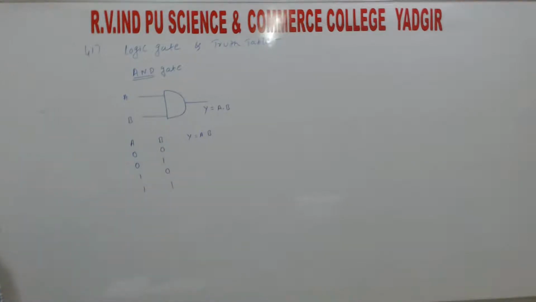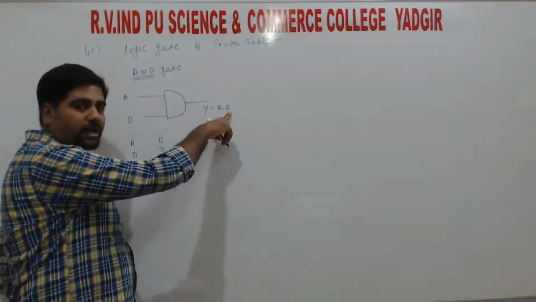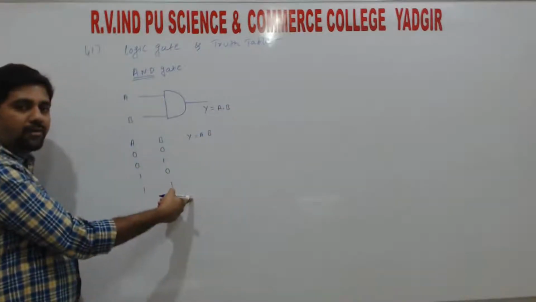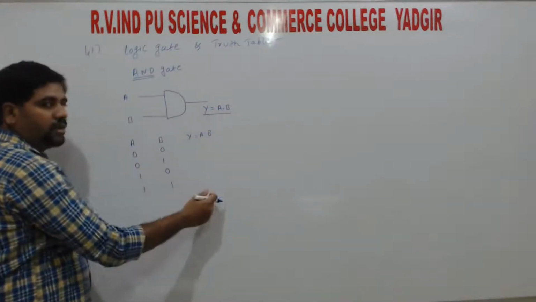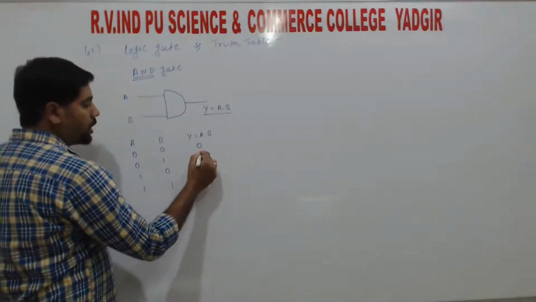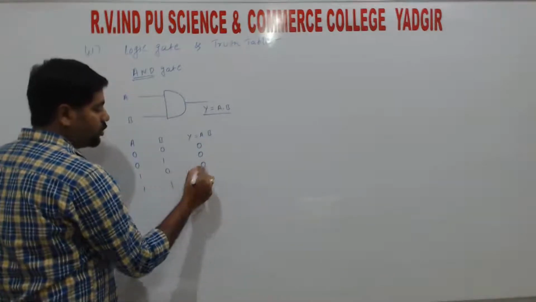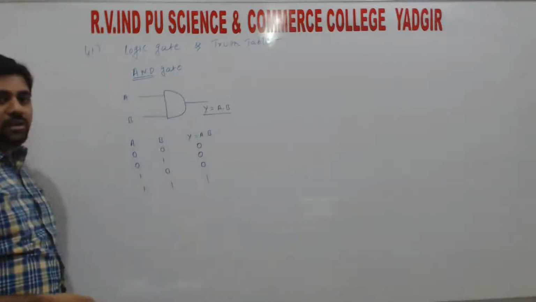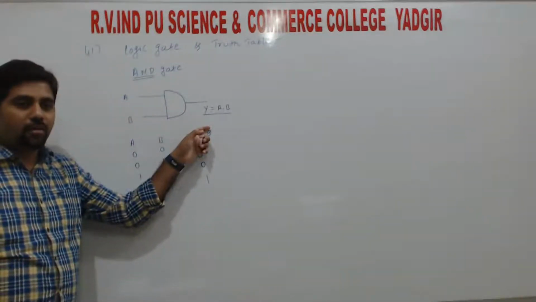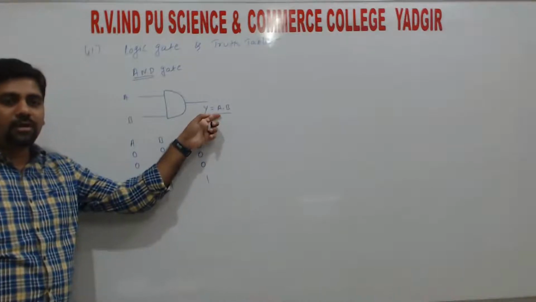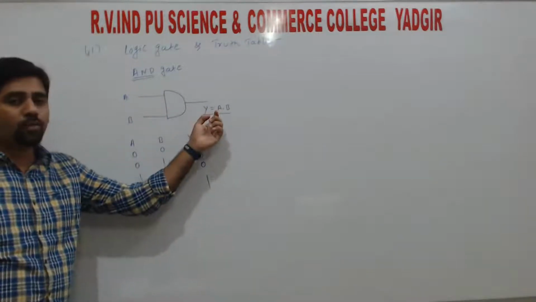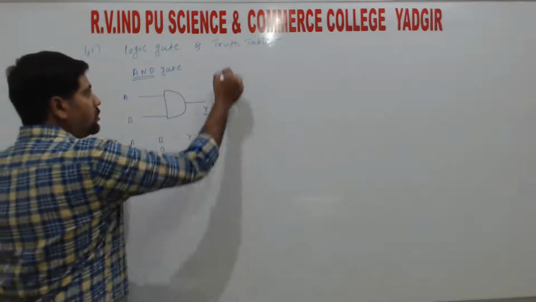So these are the four combinations. Multiplication is normal algebra multiplication. So 1 into 0 or 0 into 1, whatever it gives, we have to write that here. So if you remember this, you can easily construct the truth table, right? So 0 into 0 is 0, 0 into 1 again 0, 1 into 0 is 0, 1 into 1 is 1. That means if either of the two inputs is 0, the final output is also 0. So the output is maximum only when both input values are maximum. So only if both inputs are 1, the output is 1, right? So this is the AND gate.